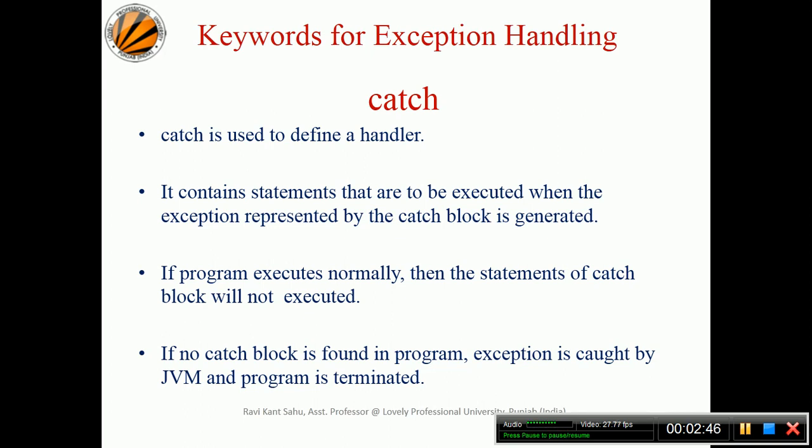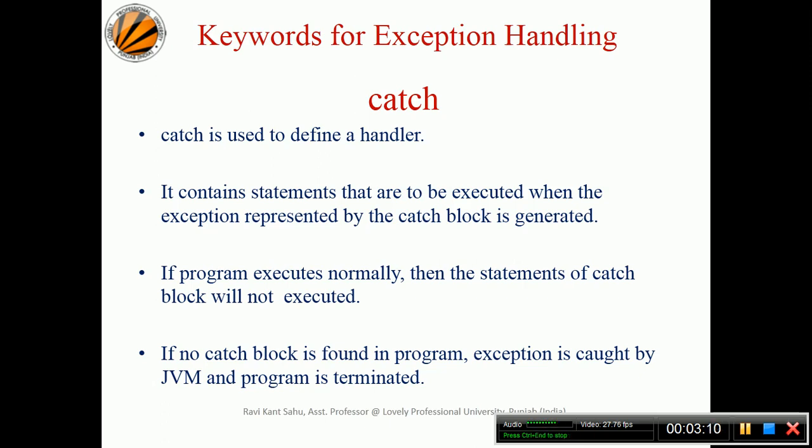It contains the statements that are to be executed when the exception represented by the catch block is generated. Means whatever lines of code you want to execute once the exception has occurred, you should write those lines in the catch block.